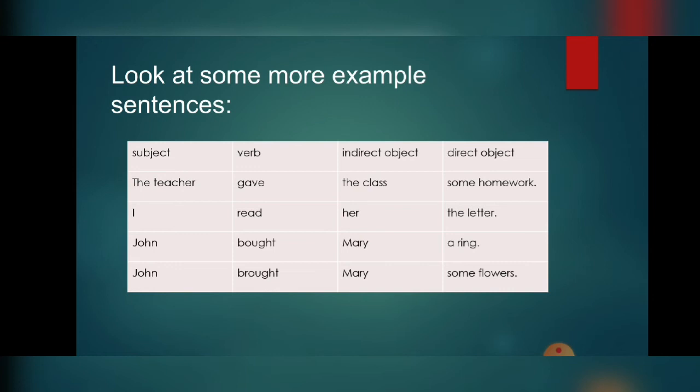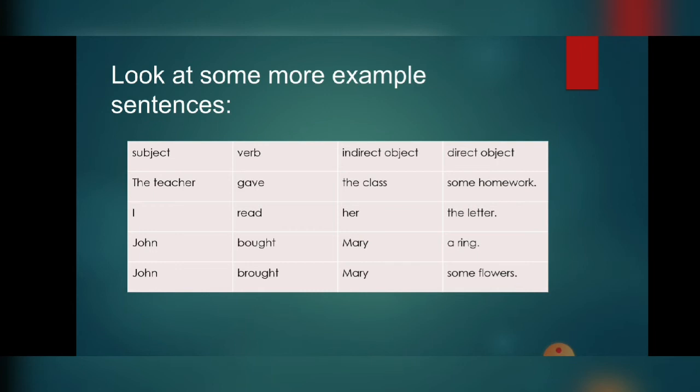The teacher gives the class some homework. Here teacher is the subject, verb is gave, indirect object is the class, and direct object is some homework. Second example: I read her the letter. I is the subject, read is the verb, indirect object is her, and direct object is the letter. John brought Mary a ring. John is the subject, brought is the verb, and Mary is the indirect object. A ring is the direct object.